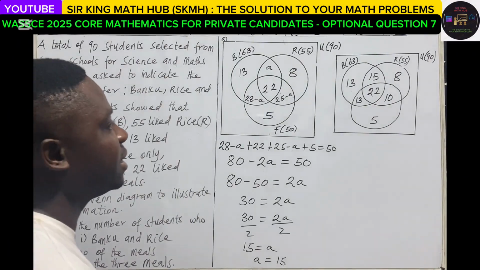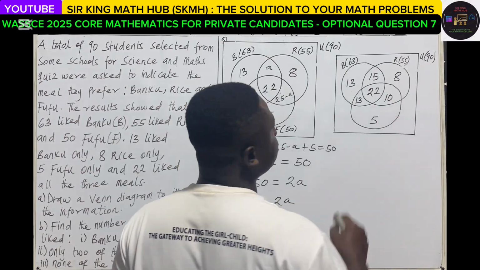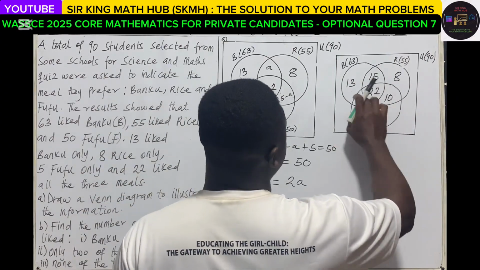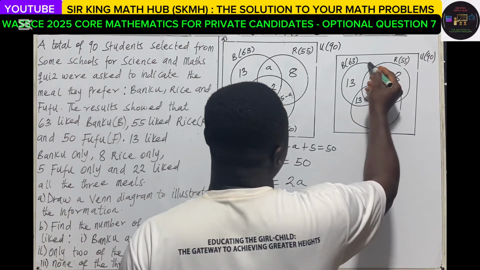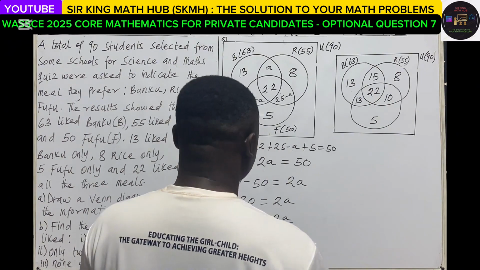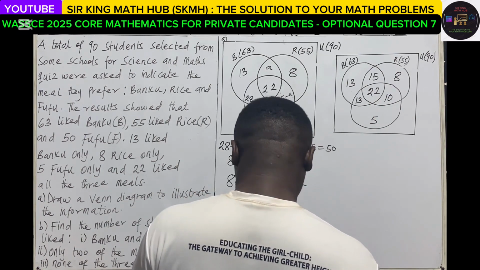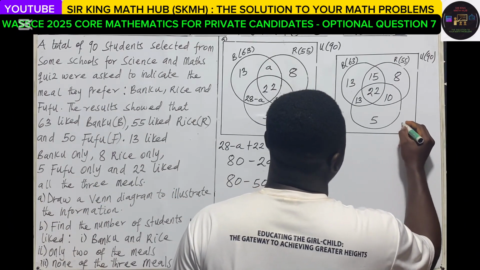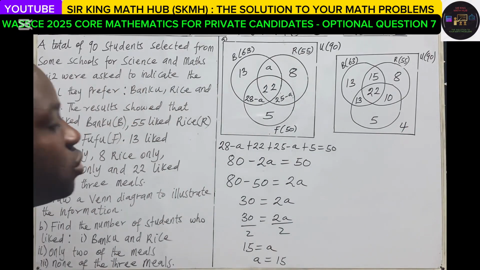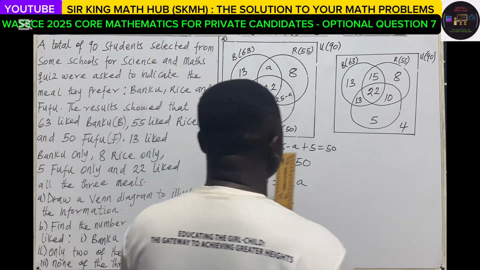Again, remember that in a 3-set problem, when we add up all the 8 regions, it should be equal to 90. So now let's add up the 7 regions and see. The whole of this was 63, so 63 plus 18 plus 5, that is 86. So 86, meaning that there are 4 students who like none of the 3 food items. With this, we should be able to solve the remaining part of the question.